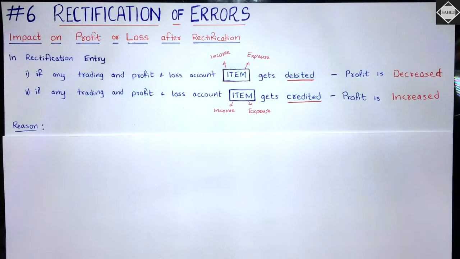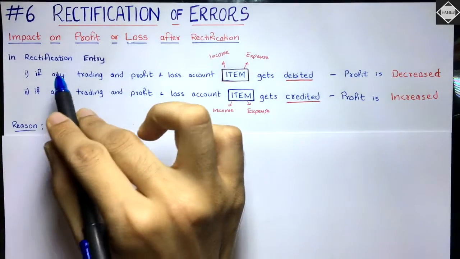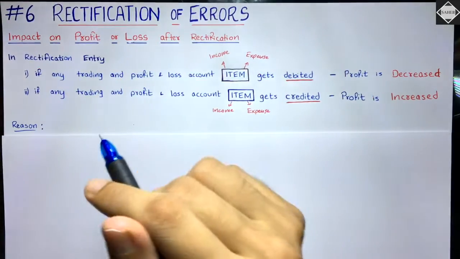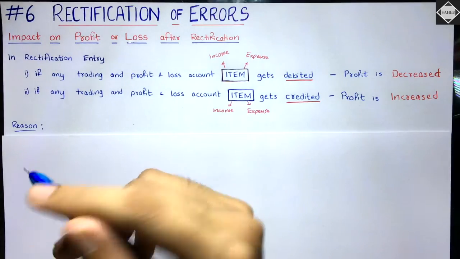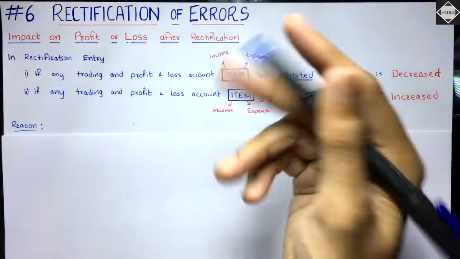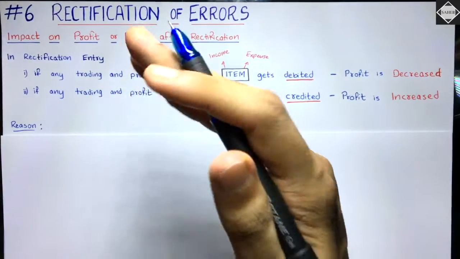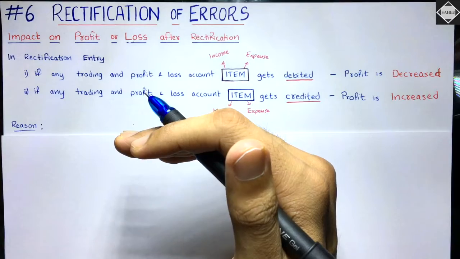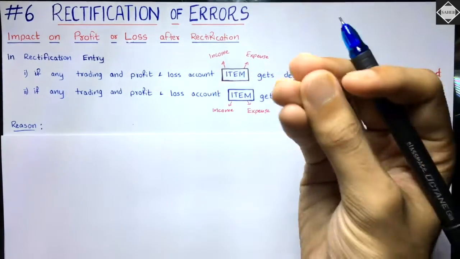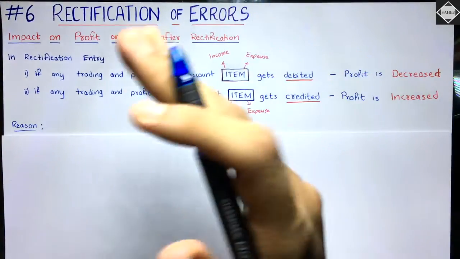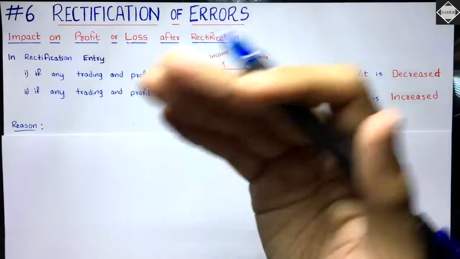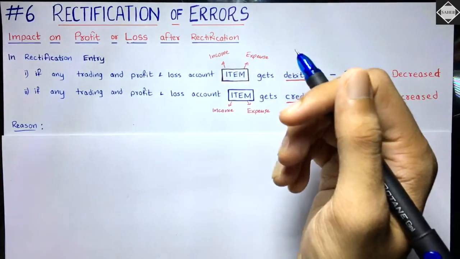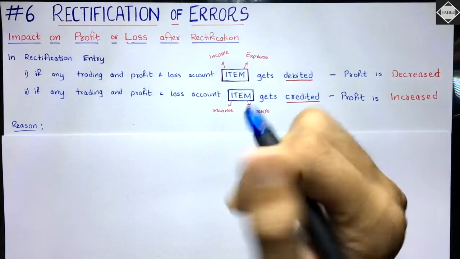See, it's really simple. You just have to see the rectification entry. For example, let's say an error happened: purchase book was undercast. What is the rectification entry? Purchase account debit to suspense account. You all know that purchase book is undercast, so you have to increase the purchase account by debiting it, and then suspense account will be credited, right? Because the error is there only in one account, and let's say the error has been detected after preparing the trial balance. So that is the entry for purchase book undercast.